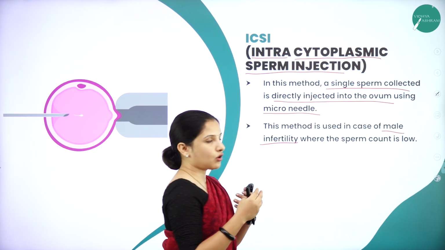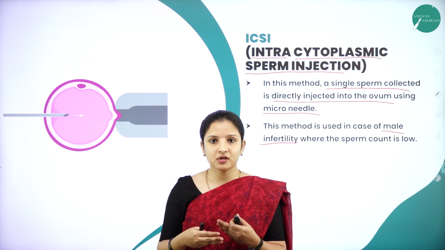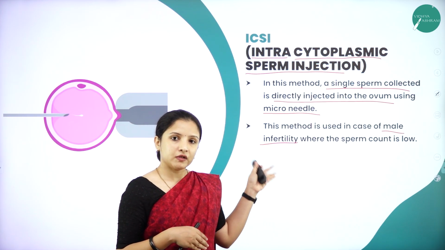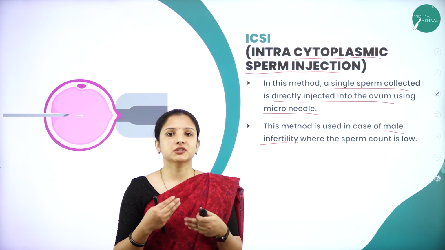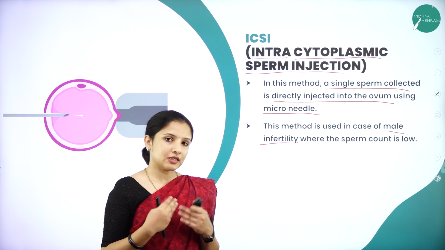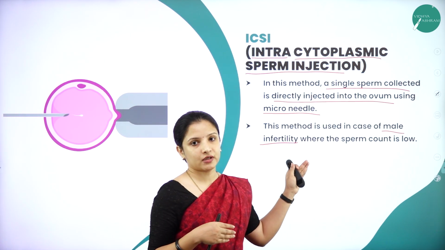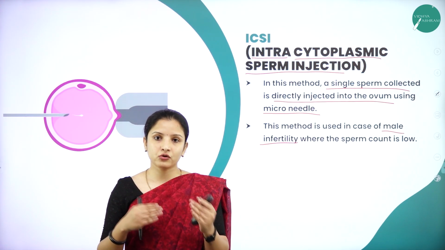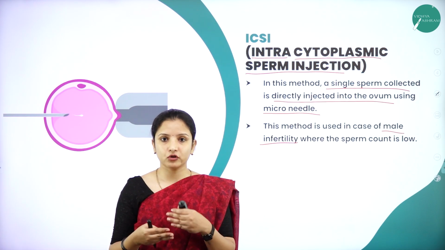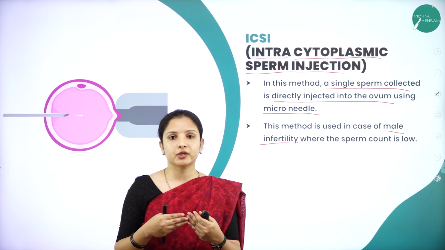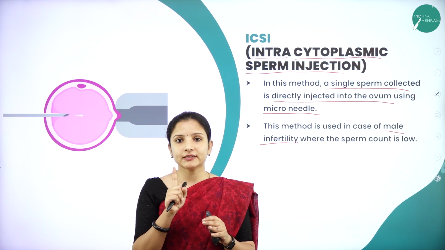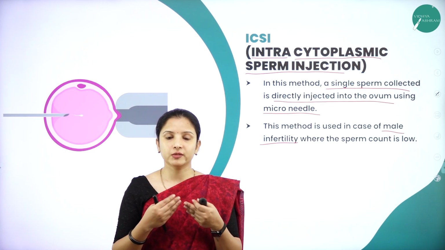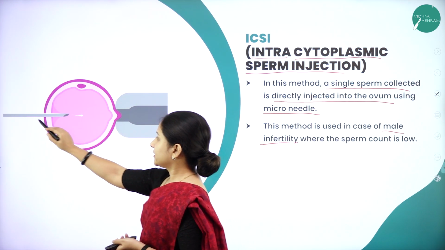If the male is not capable of producing sperm, or if they have a low sperm count or zero sperm count, or even if they produce sperm, the majority of the sperms are not motile. In such conditions, they are called infertile. So when the male is infertile, they can use the sperm from a donor male. Whoever is capable of donating, the sperm will be used from the donor male, and only one good quality sperm will be selected.